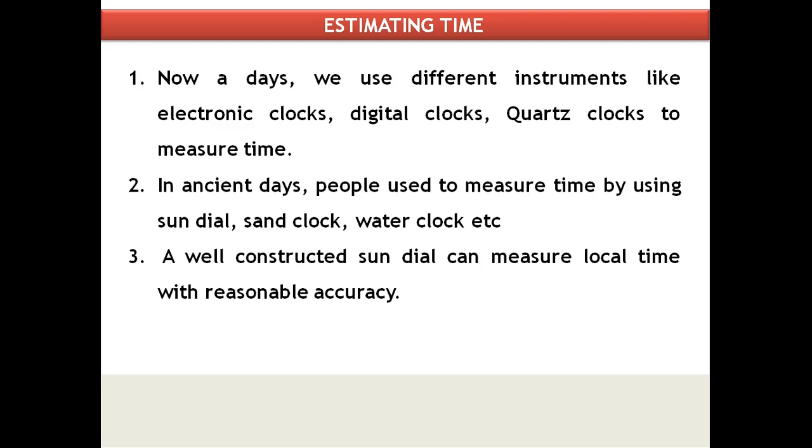In ancient days, before the invention of the clock, people used to measure time by using sundial, sand clock, water clock, etc. A well constructed sundial can measure local solar time with reasonable accuracy.